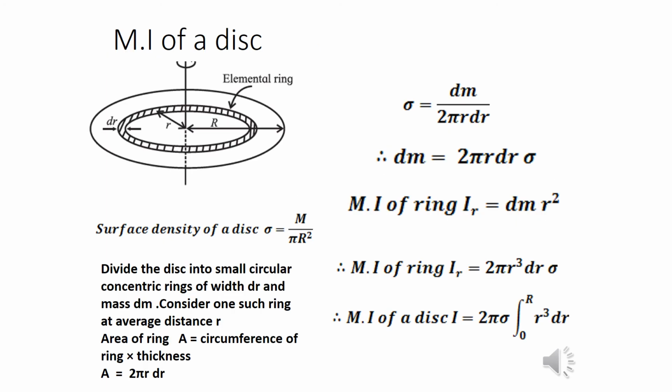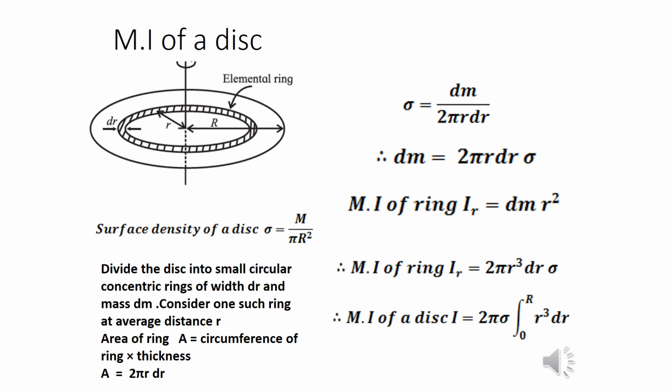Now we will derive the formula for the moment of inertia of a disk about an axis passing through its center of mass and perpendicular to its plane. Consider a disk of mass capital M and radius capital R rotating about an axis passing through its center of mass and perpendicular to its plane. The surface density of the disk, sigma, is equal to M upon pi R square. Now we will divide the disk into small circular concentric rings of width dr and mass dm.